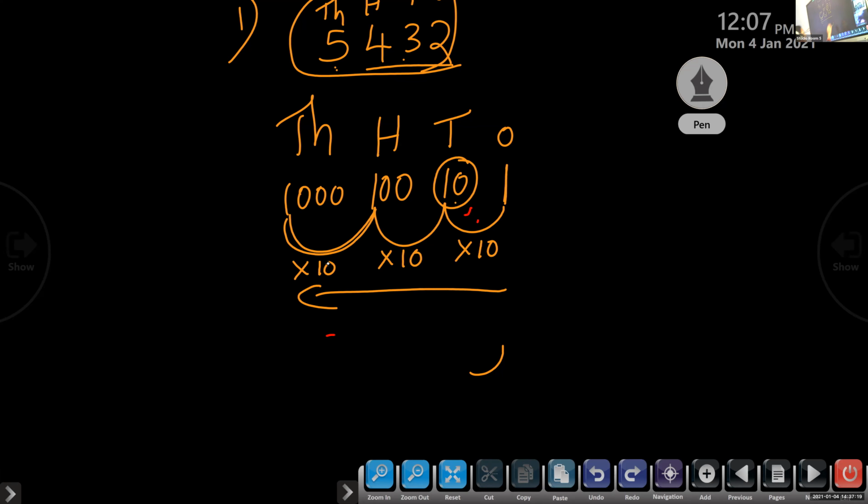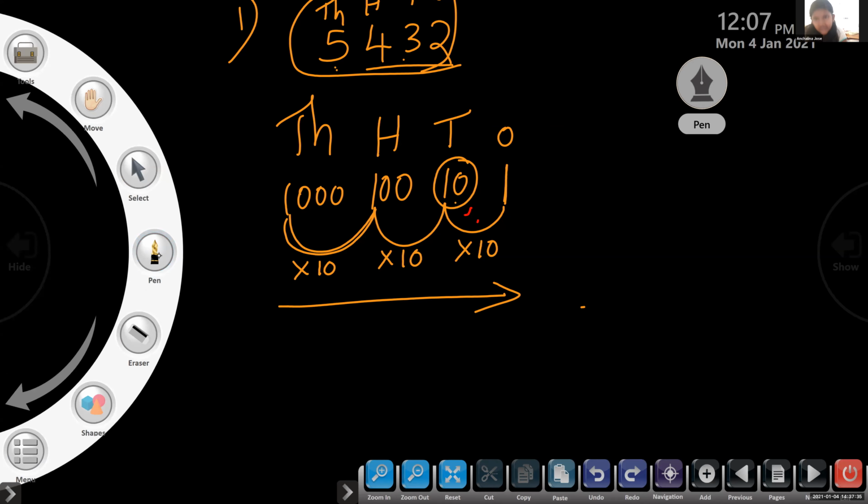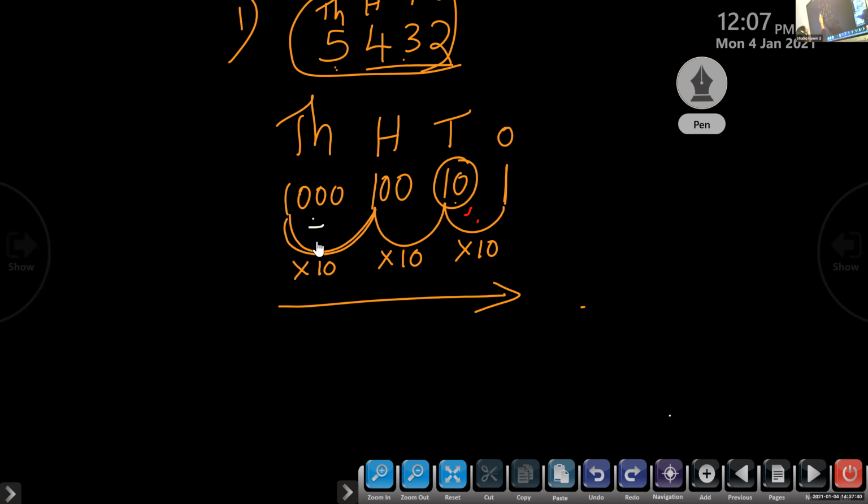Now children, we will go back from left to right. How will I go? This opposite. Divide by 10. Okay, ma'am, we should divide by 10. If you want to go from left to right, divide by 10.